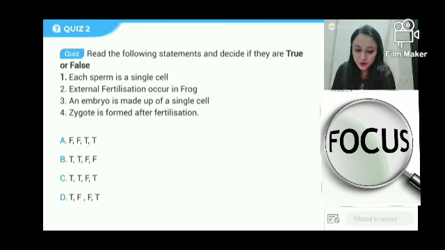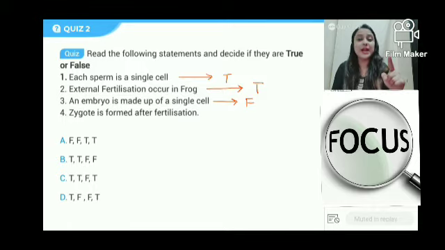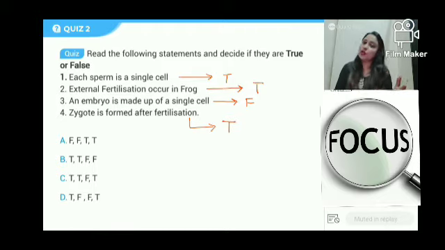Okay, so first of all, each sperm is a single cell. एक sperm एक cell होता है. This is true. External fertilization occurs in frog. Just now we have learned it, right? So this is bound to be true. Embryo is made up of a single cell. This is false. Zygote is made up of a single cell, but zygote divide करता है to form embryo, which has a lot of cells. So therefore, it's a ball of cells, right? So this statement is false. Zygote is formed after fertilization. This statement is also true, right? Sperm and the ovum, fertilization, zygote forming. So yes, TTFT, our answer is option C.